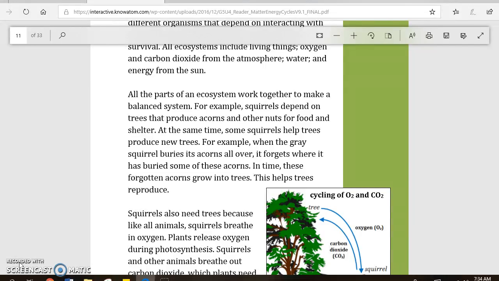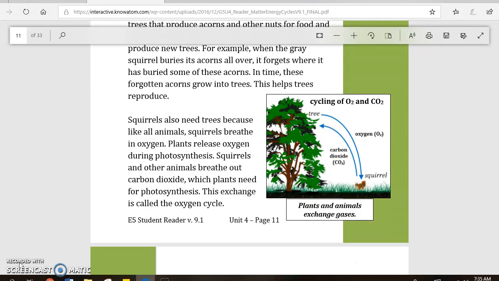For example, squirrels depend on trees that produce acorns and other nuts for food and shelter. At the same time, some squirrels help trees produce new trees. For example, when the gray squirrel buries its acorns all over, it forgets where it has buried some of these acorns. In time, these forgotten acorns grow into trees. This helps trees reproduce.